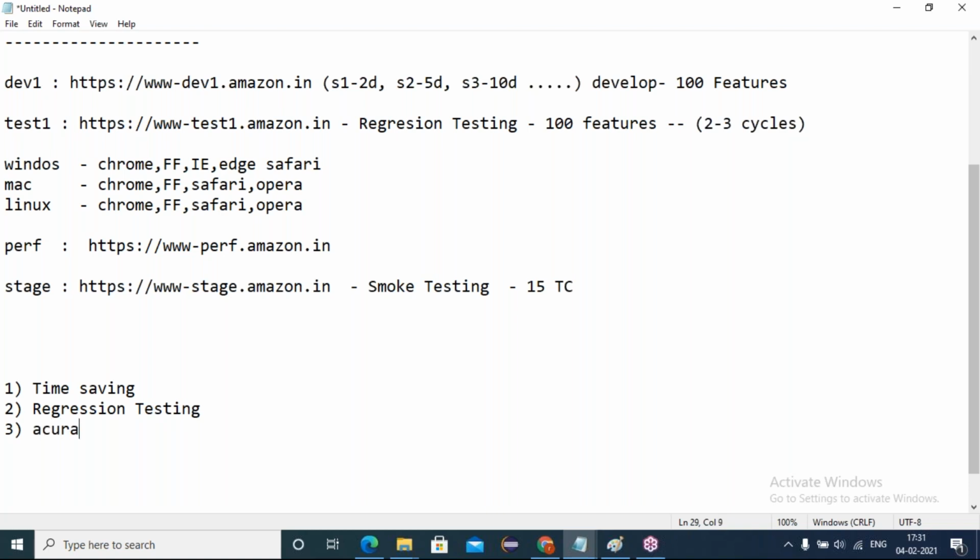Accuracy. Accuracy or not? Accuracy results, right? We can get the accuracy results.